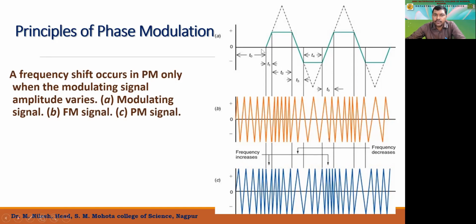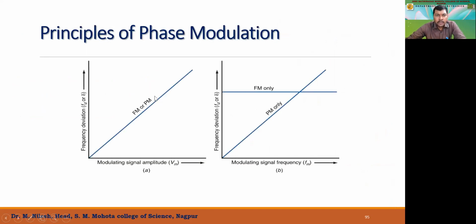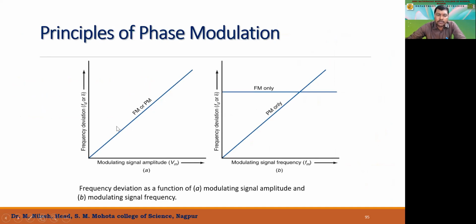Now this is a triangular waveform that we need to communicate, and this is how it is going to change, right? Still it is not that clear, but I'm showing you this. So, the principle of phase modulation. Now this is a waveform which has a frequency deviation as a function of the modulating signal amplitude and the modulating signal frequency.